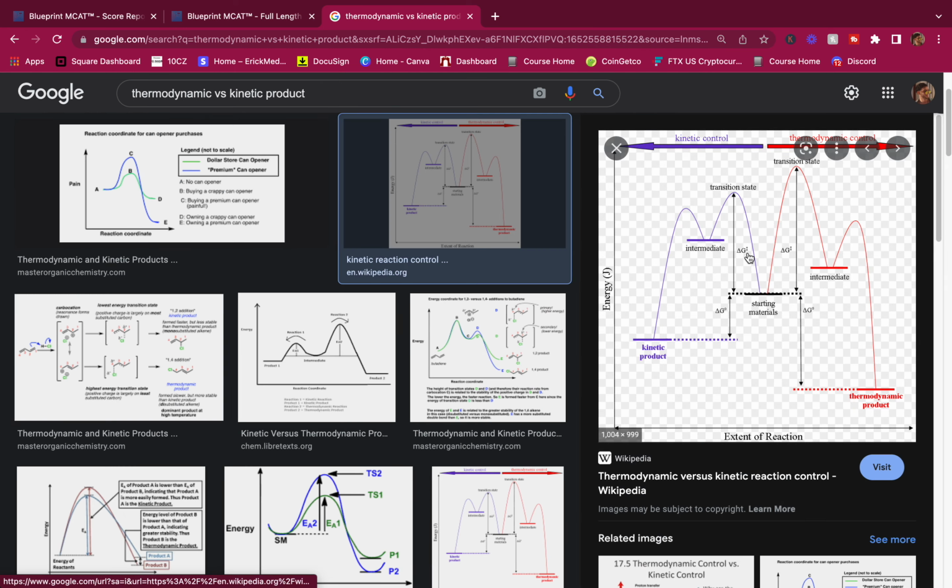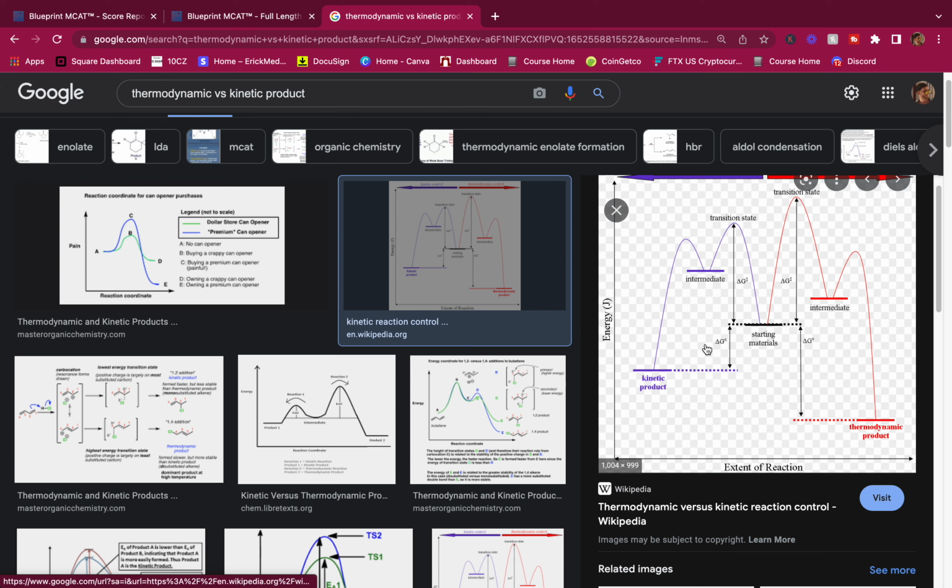Look, kinetic, intermediate, transition state. So we're starting, and here's the kinetic product. We only required this amount of energy, whereas in the thermodynamic product, we require way more energy. More energy, more stable product. Less energy, less stable product, but it's going to be faster.